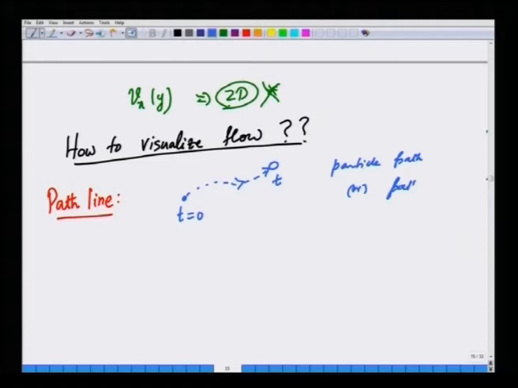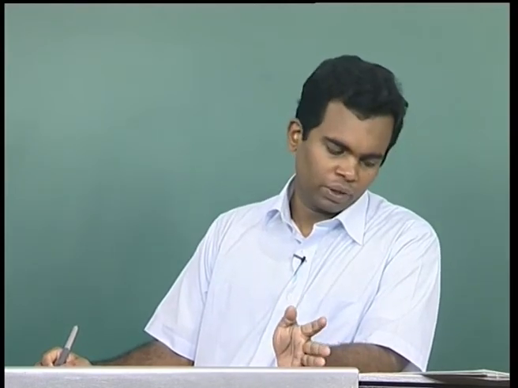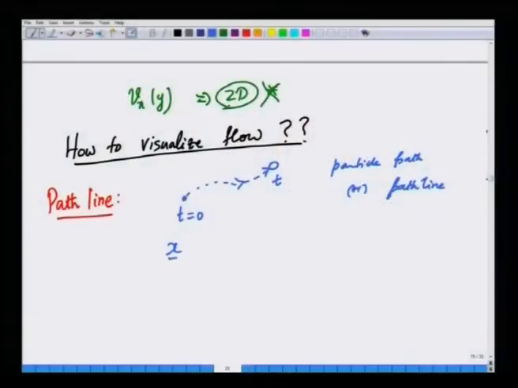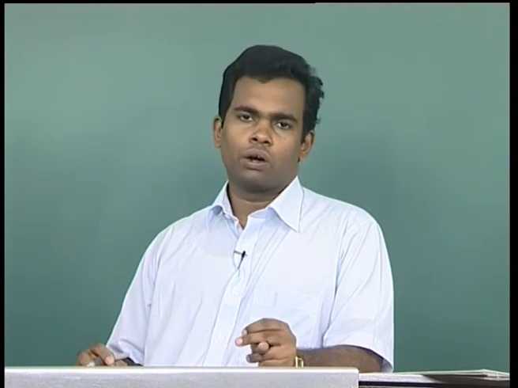So, how do we do this experimentally? Well, we imagine putting a dye at a point in space, and then just look at the motion of the point as a function of time, that is the path line. Okay. So, this is what we formally wrote as x p as a function of x p naught and t. This is essentially the Lagrangian description, which can be obtained from experiments by putting a dot of dye,